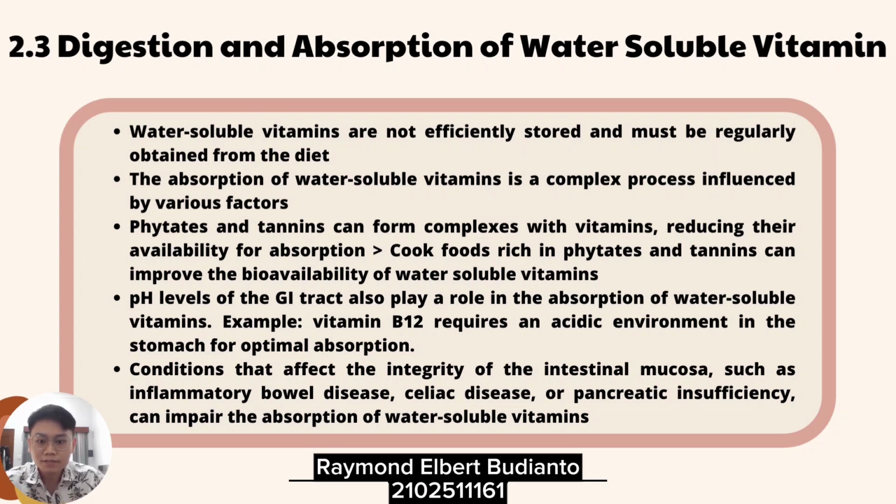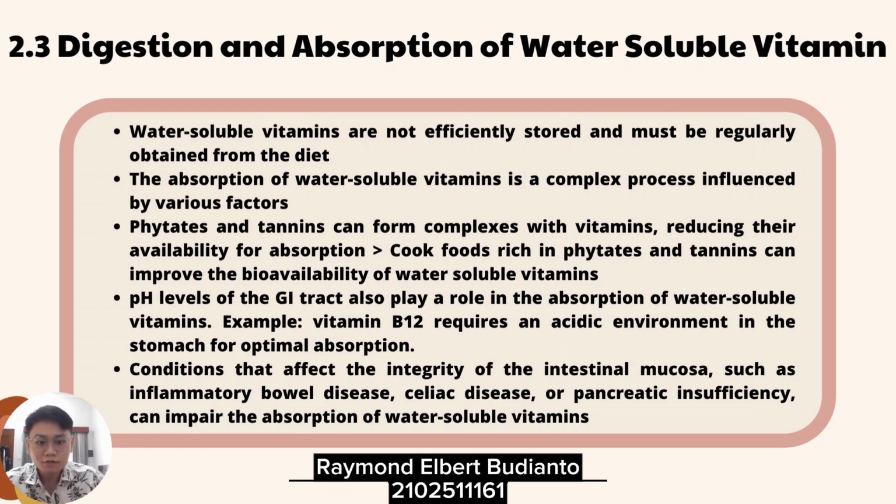Compounds like phytates and tannins, which are commonly found in whole grains, legumes, and tea, can form complexes with vitamins, reducing their availability for absorption. This is why soaking, fermenting, or cooking foods rich in phytates and tannins can help improve the bioavailability of water-soluble vitamins. The pH level of the gastrointestinal tract also plays a role in the absorption of water-soluble vitamins.